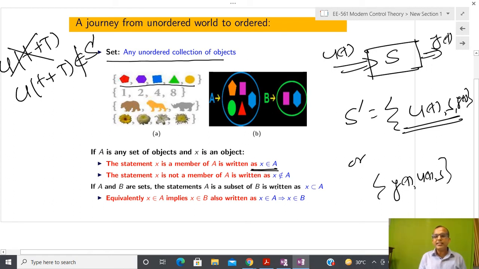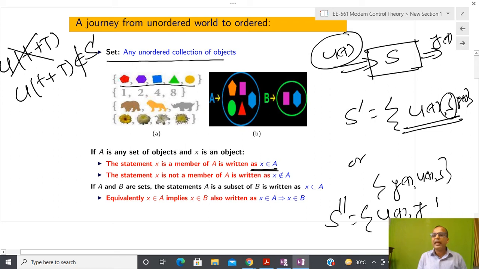Another important restriction is that, suppose in this system I am just interested in input and output, then what need is there for the rest? Due to that reason, we define a subset, and the subset here is only the input and output pair, like this. So let us try to learn in terms of mathematics, or in terms of system theory.